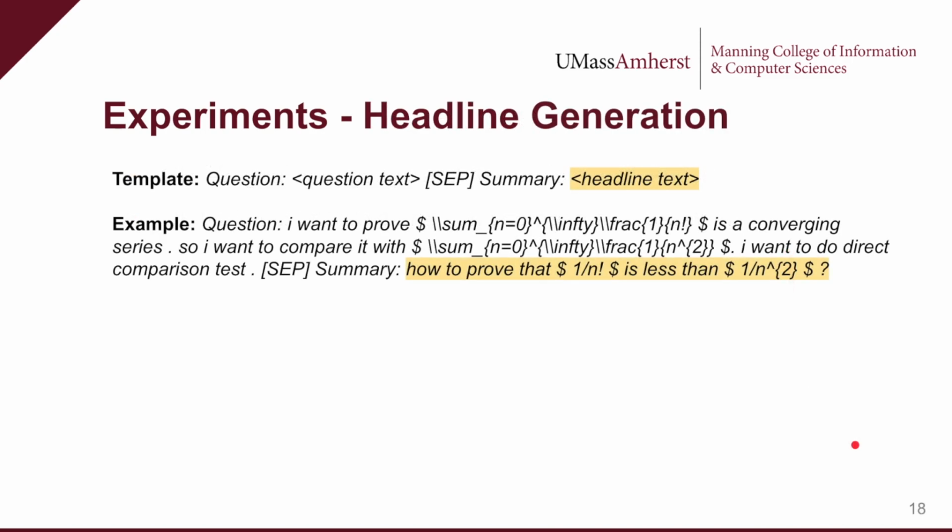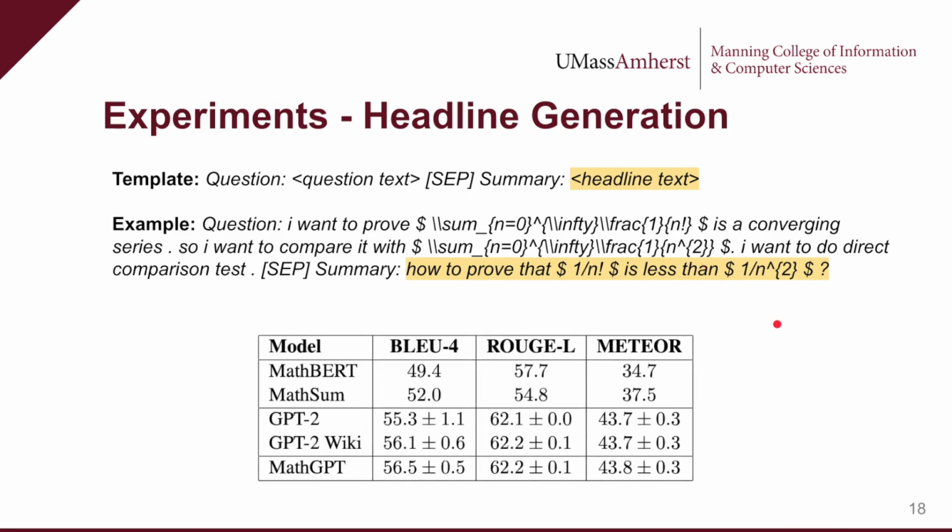The first task we look at is headline generation, where the model is given a question from a Math Stack Exchange post and has to generate the headline for that post. We evaluate this task using text similarity metrics, and while we find that our model, which we refer to as MathGPT, slightly outperforms baselines, the result is not statistically significant. However, we note that using text similarity metrics may not be a fair comparison, since GPT-2 generates math sequentially, but our model generates math as trees. There isn't currently a good metric for evaluating both text and trees together, and we plan on working on this in the future.